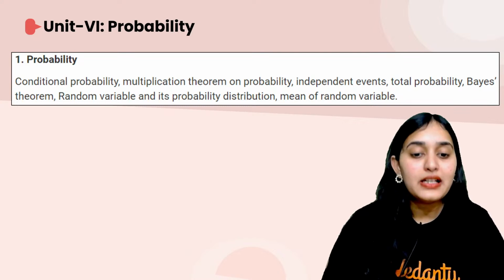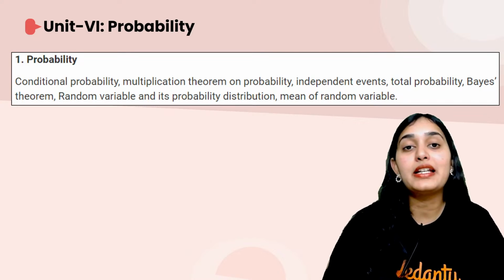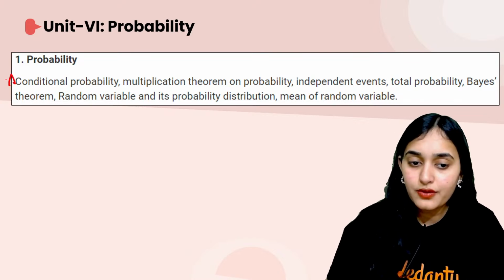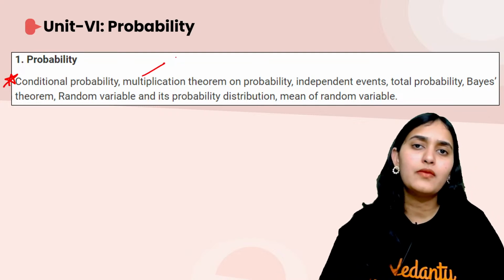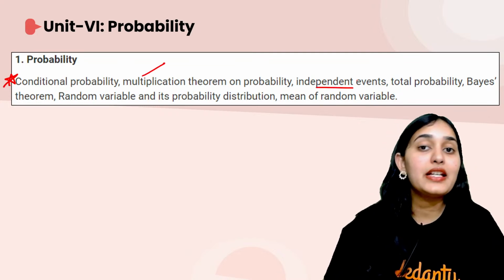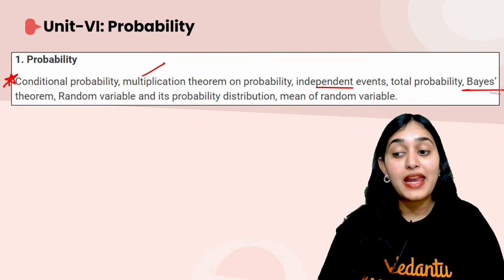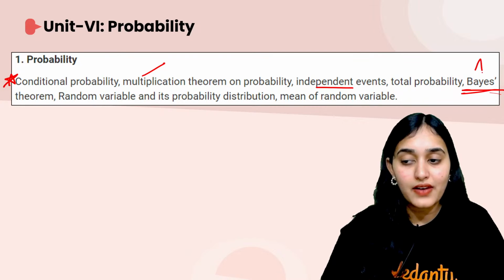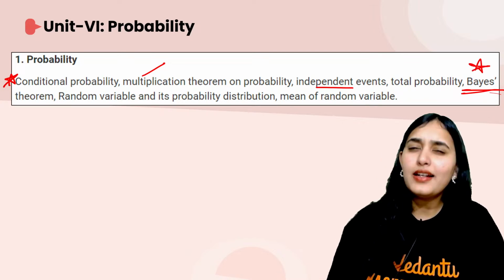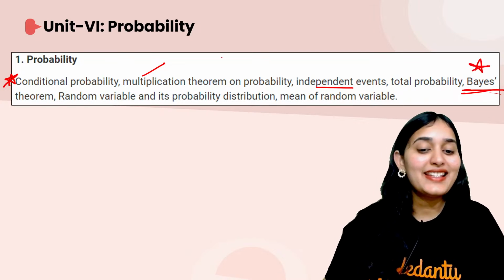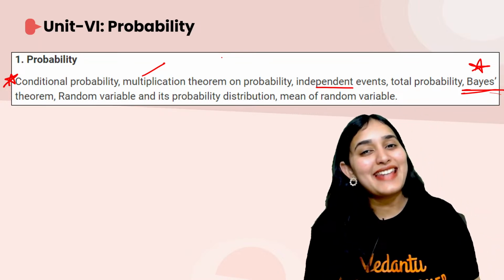Now in probability, you have conditional probability, a new concept for you. You have the multiplication theorem, which you know already, independent events, mutually exclusive events, all the different sorts of events. And lastly, Bayes theorem. Bayes theorem is very important and a little difficult. So these are the things that you are going to learn in this chapter.